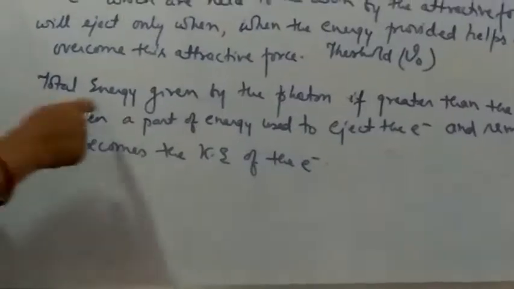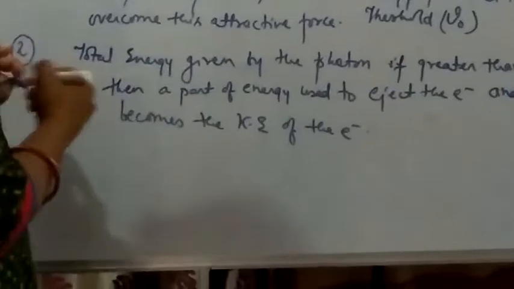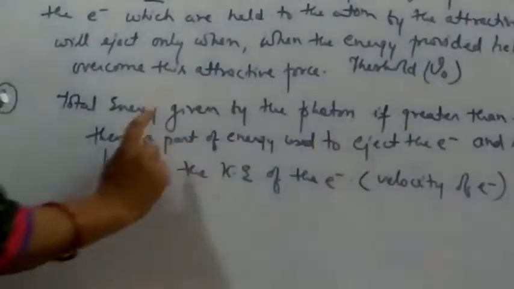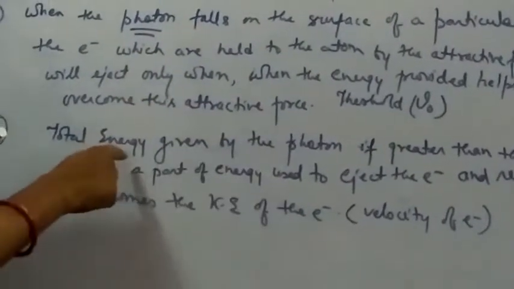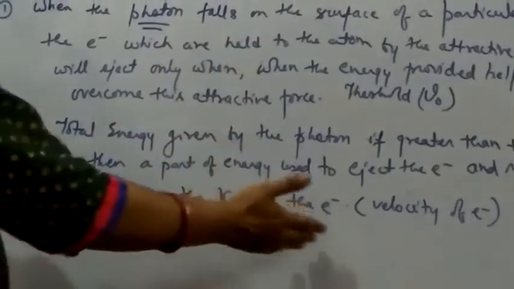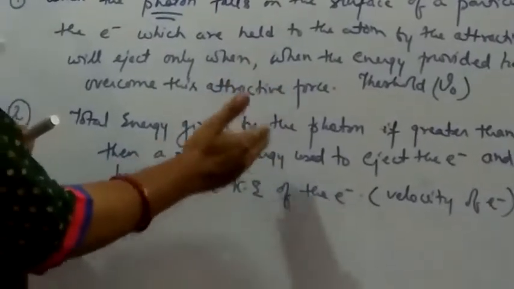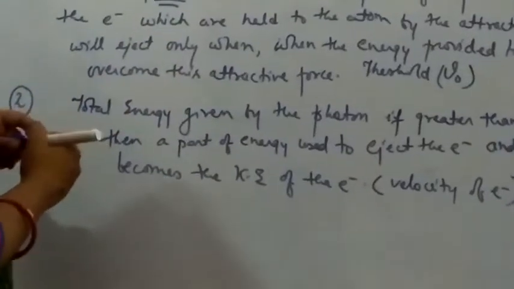Right. That means the kinetic energy of the electron, or we can say the velocity. In other words, the velocity, because kinetic energy and the velocity of electrons are directly proportional. So the velocity of the electron will depend upon which factor? It will depend upon the energy of the photon, right? And the energy of the photon is related with the frequency of the photon. So that means the velocity of the electron is directly proportional to the frequency of the incident photon. That is the second postulate of the photoelectric effect, right?